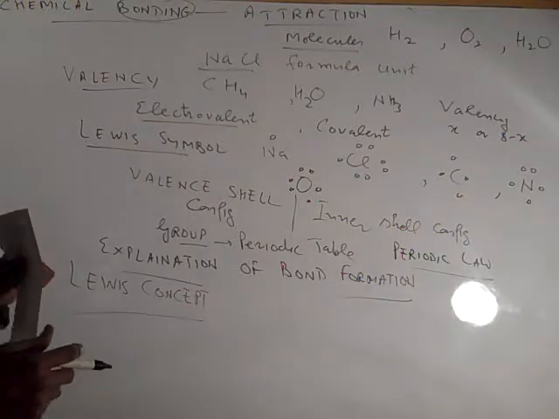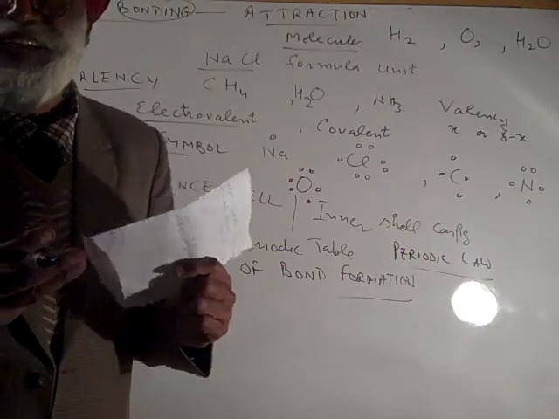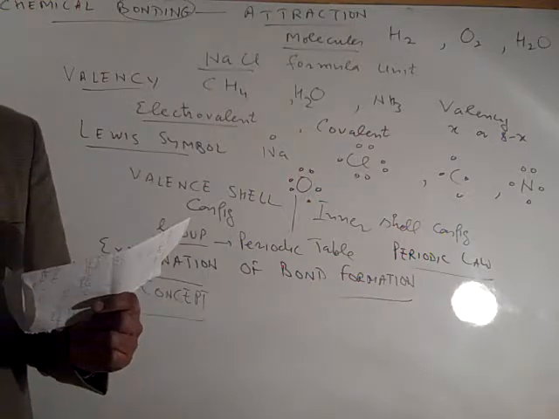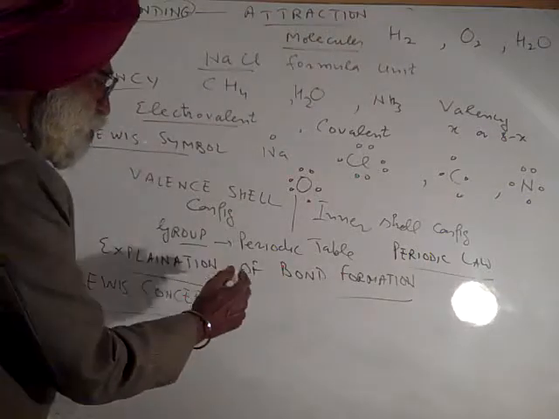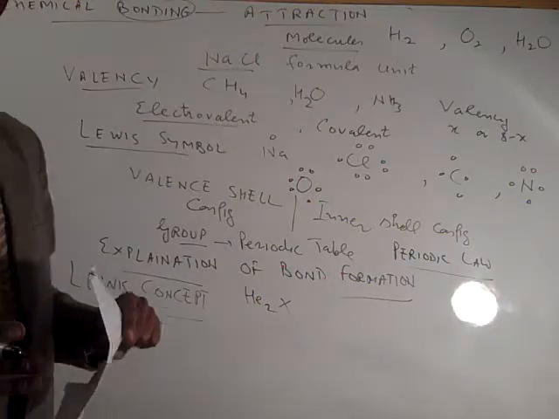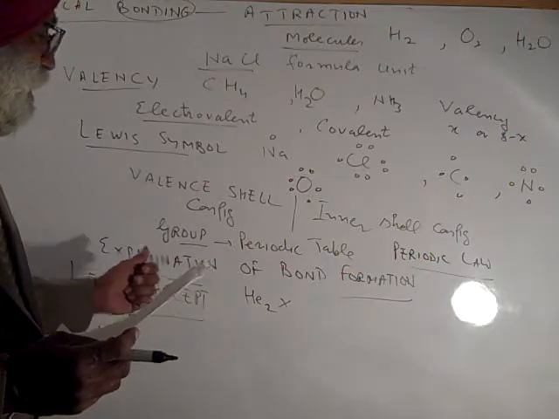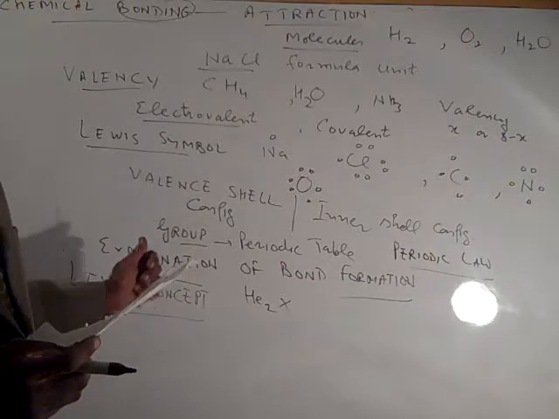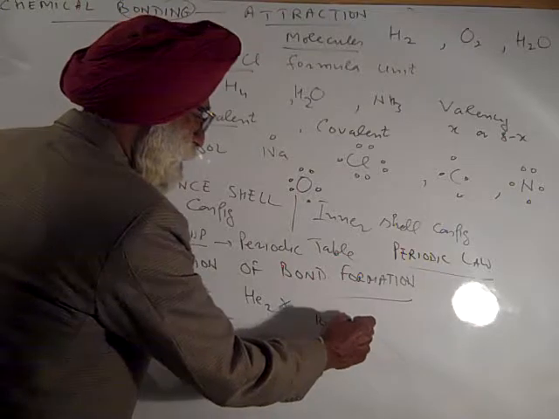We are familiar with the noble gases or inert gases. These are also known as aerogens. So this is 18 group element. We are knowing that these are not entering into combination. H2 is possible here, but He2 is not possible. It is not existing because helium is stable in itself. It's not combining. So it means the elements are entering into combination, their atoms are entering into combination simply to complete octet